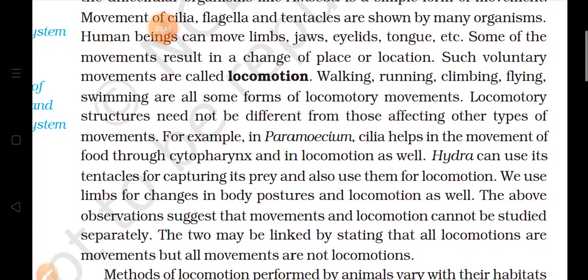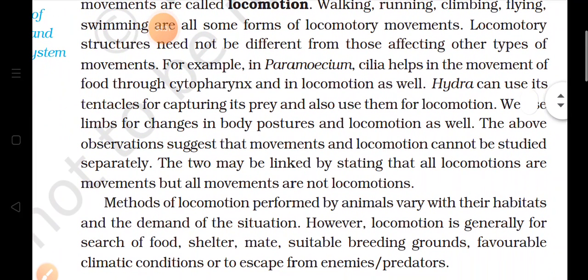Now we can say limbs, forelimbs and hind limbs, we use our hands or legs for movement, for locomotion also, and for changing the body posture also. So we can say that movement and locomotion are both related. All locomotions are movements, but all movements are not locomotions. Locomotion means change of position. So all locomotions are movement. When position is changing, we are showing some movement, but all movements are not locomotion, because we are not changing position during movements.